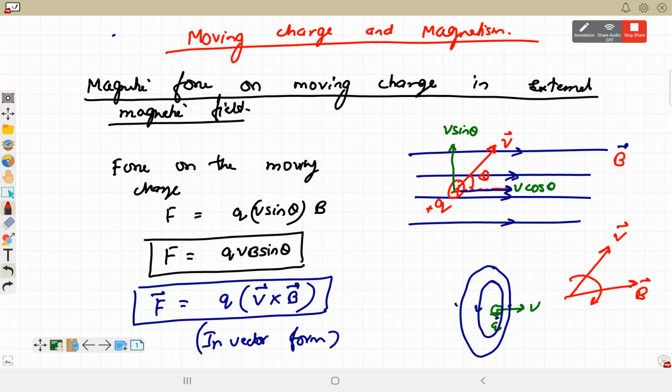Correct? So in this particular case, what is the direction of that cross product? V cross B is clockwise. Clockwise means thumb will be pointing inwards. It will be into the plane. Cross product, we use right hand rule. Use the right hand from first vector to second vector, and then thumb will point the direction of magnetic force.